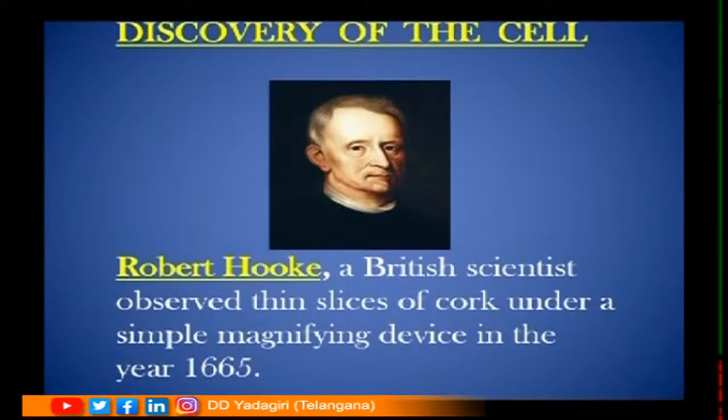It was Robert Hooke, a British scientist. He observed a thin slice of cork under a simple magnifying device in the year 1665. When he was working in his laboratory, he cut a slice of cork and kept it under the magnifying glass, and he noticed that it is made up of small compartments.